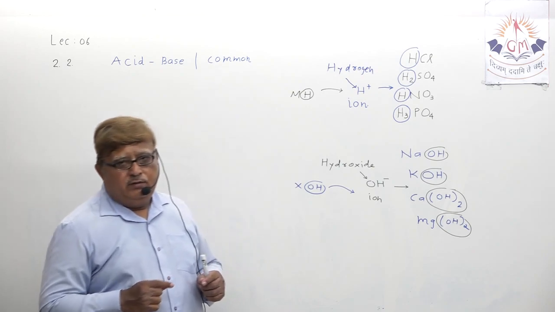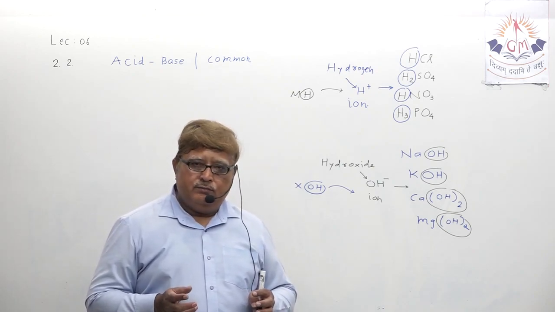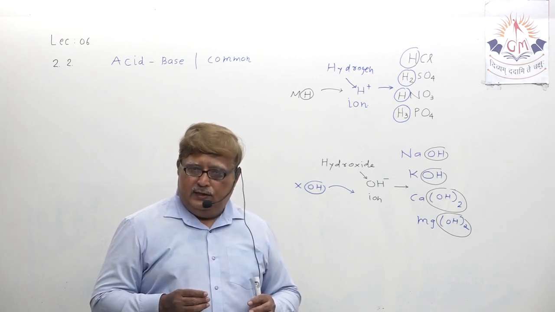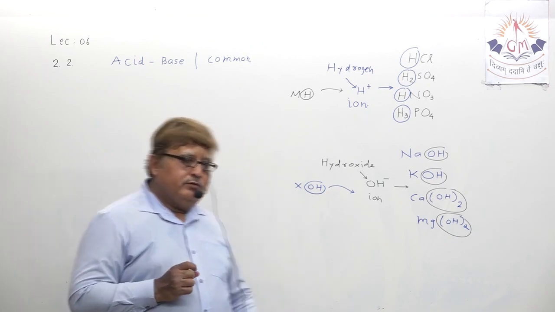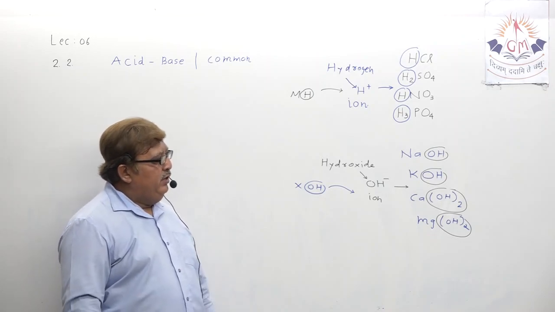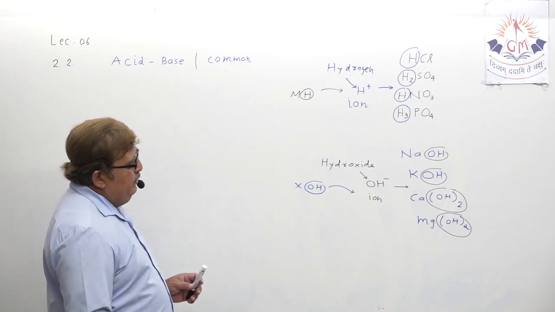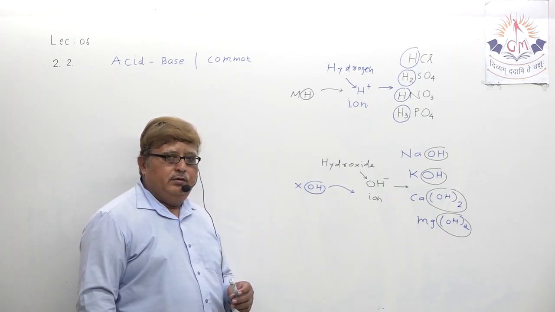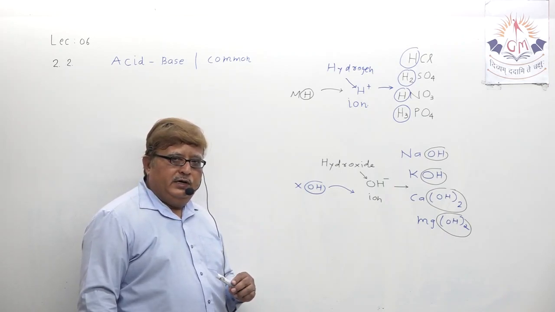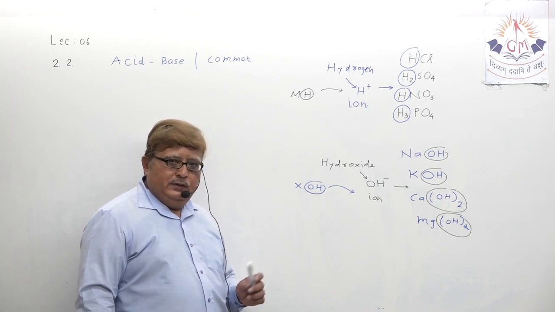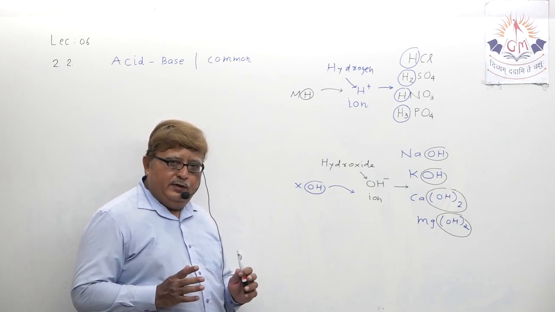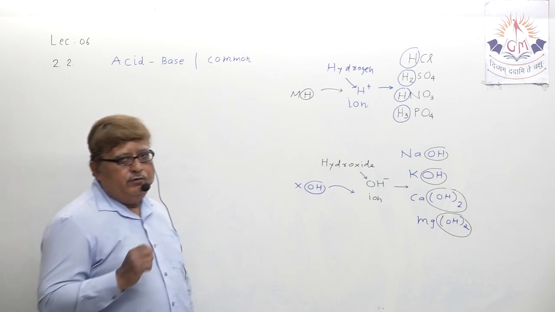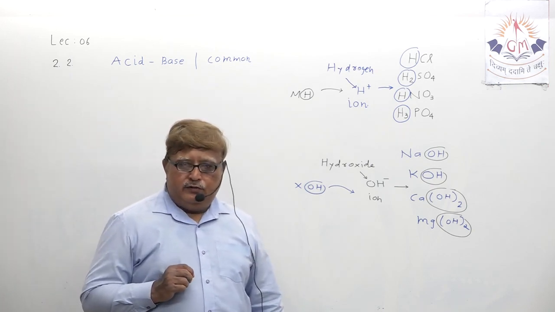H plus ion means hydrogen ion, OH minus ion means hydroxide ion. Whenever acid and base are diluted, they release H plus ion or OH minus ion. That is confirmed.